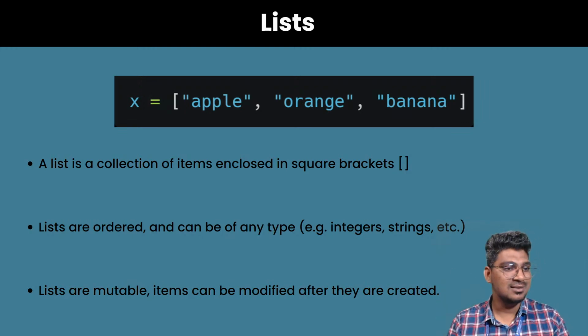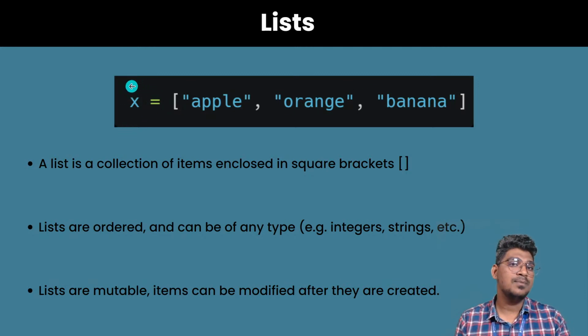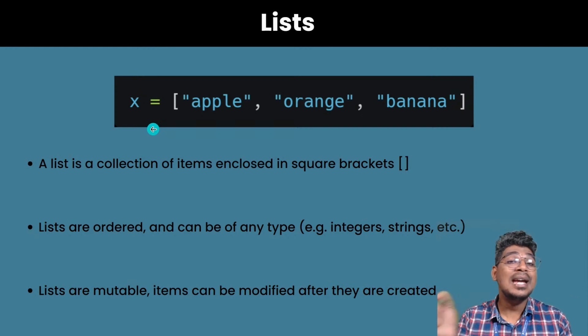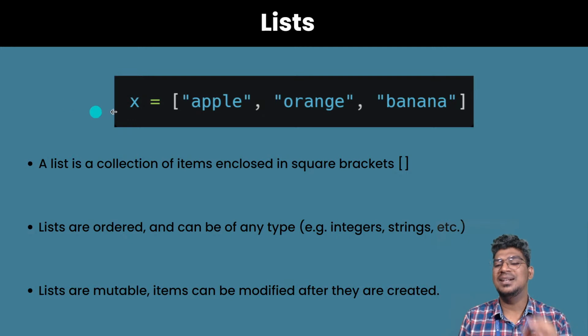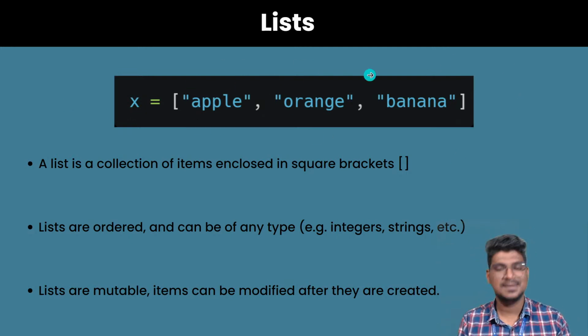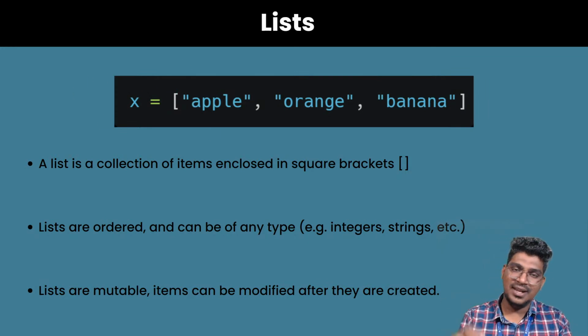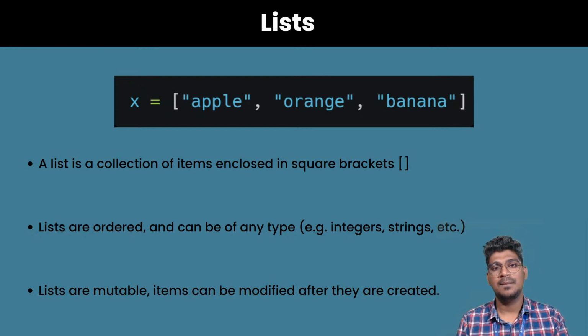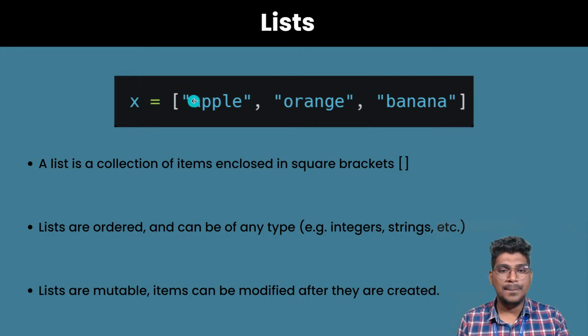How can we create a list here? You can create a variable, x, and store multiple values in the single variable, and that is nothing but a list. For example, apple, orange, and also banana.